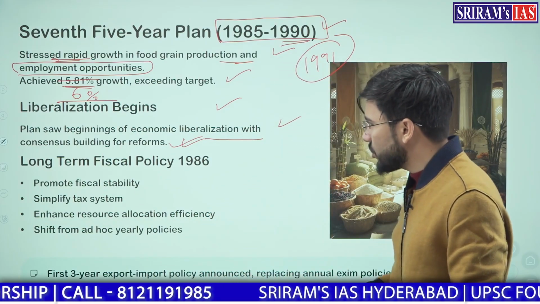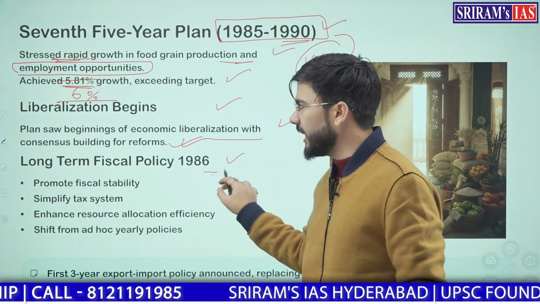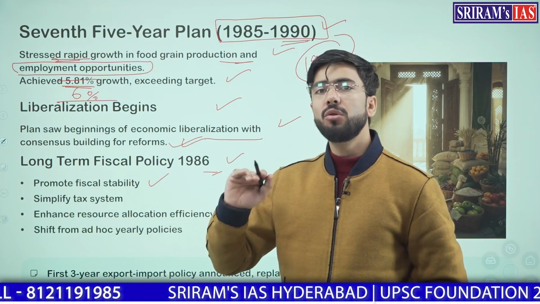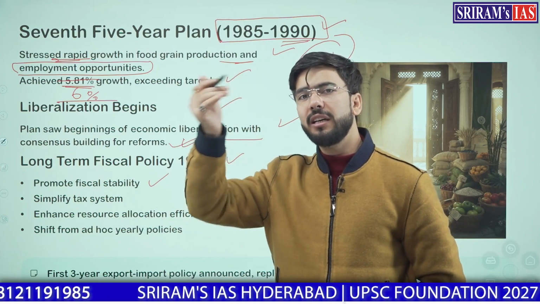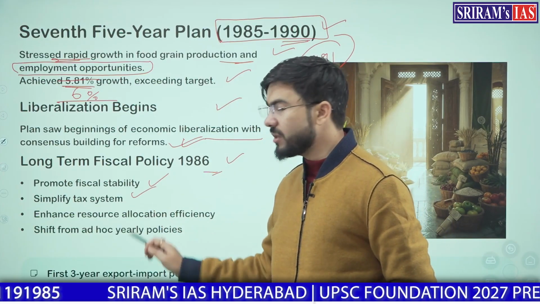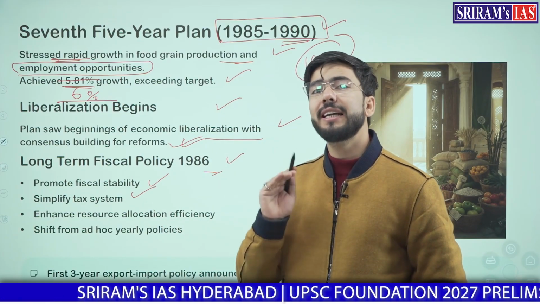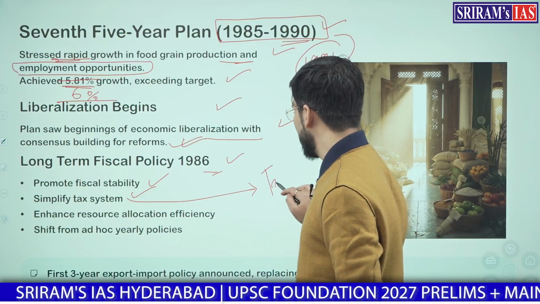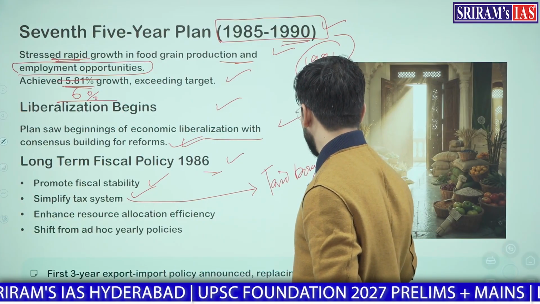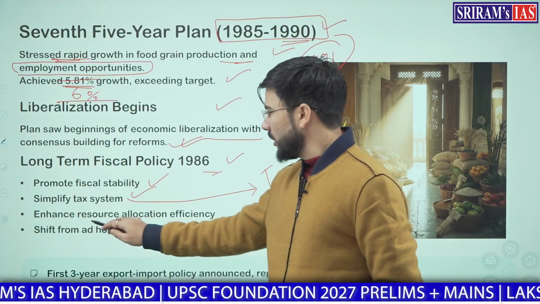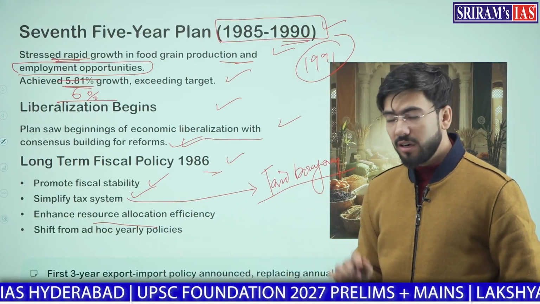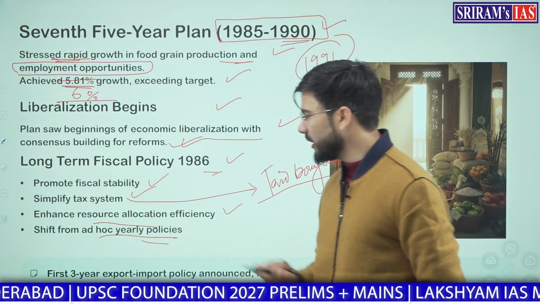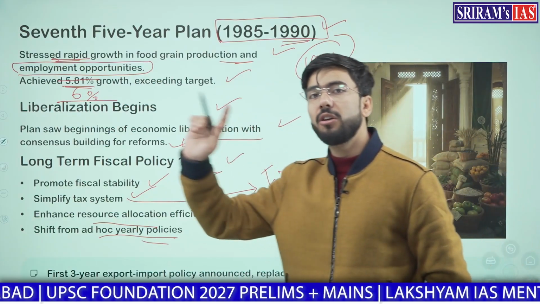Done? So thereby, long-term fiscal policy in 1968 was set that first we need fiscal stability. We do not need to overly depend on loans and external aid or external loans. We need to simplify our tax system to increase tax revenue to help the Indian economy have tax buoyancy, to enhance resource allocation efficiently, to shift from the ad hoc yearly policies to the 5-year long-term policies.